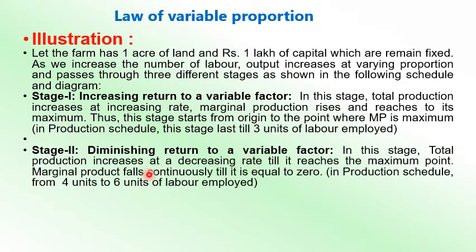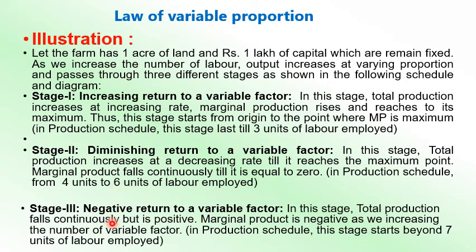The second stage is known as the diminishing return to a variable factor. In this stage, total production increases at diminishing rate till it reaches its maximum point. Marginal product falls continuously till it equals 0. In the production schedule, from the 4th unit to the 6th unit of labor employed, total production is increasing but at diminishing rate, and at the 6th unit it gets the maximum production, that is 50. That's the highest production.